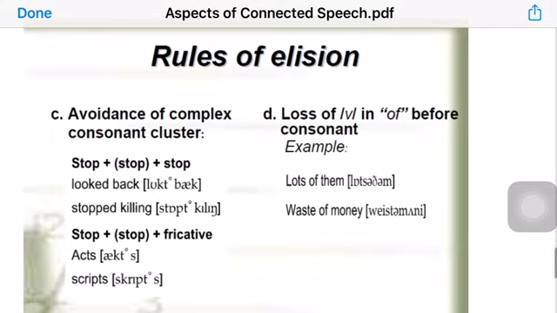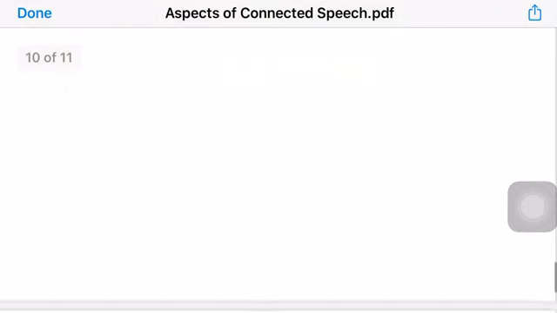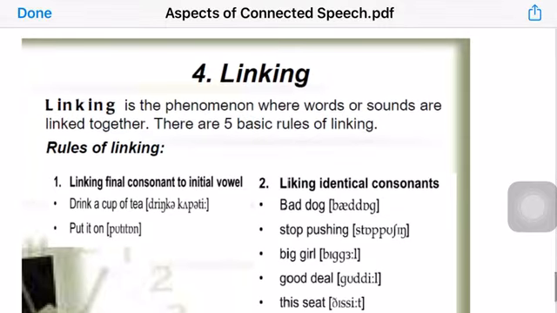Now, after discussing all of these, we'll move on to the last aspect of connected speech, which is linking, and linking means "rabat" in Arabic. So linking is a phenomenon where words or sounds are linked together. There are 5 basic rules of linking. You don't need to memorize all of these rules. As I said earlier, one example would be enough, but I'm going to explain these rules just to make it easy for you to practice in the future.